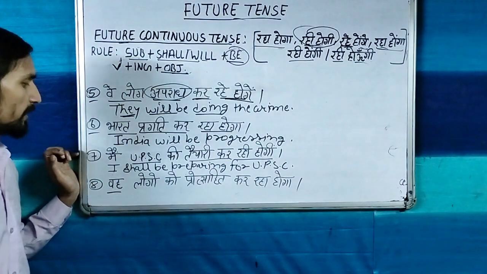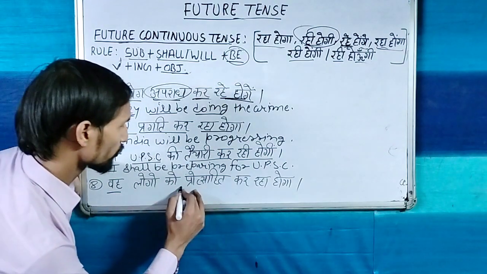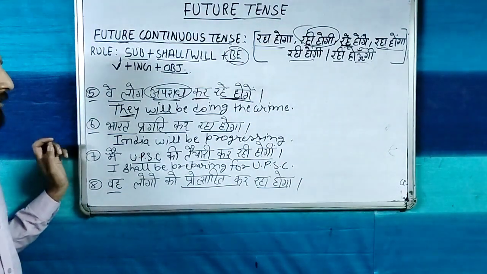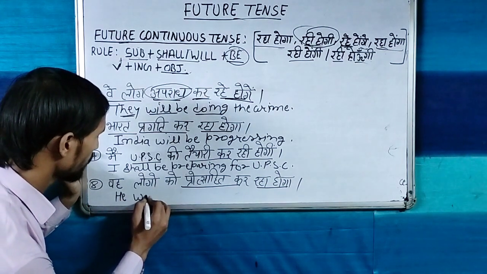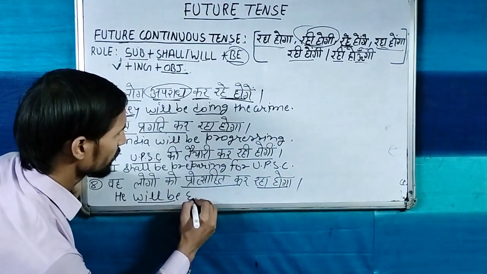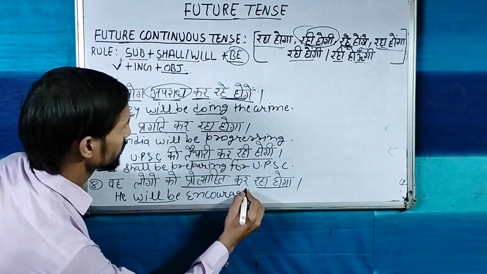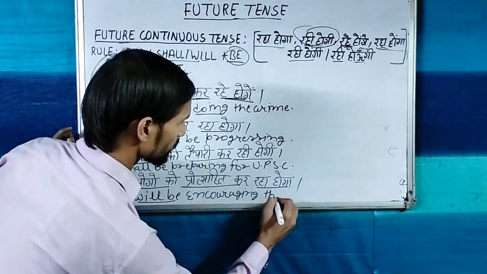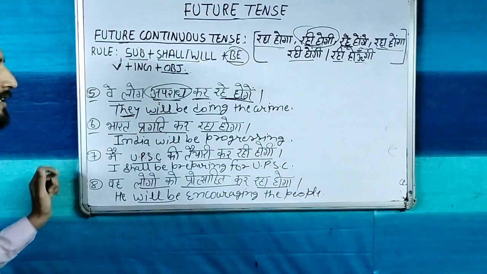Now see the next sentence, वह लोगों को प्रोत्साहित कर रहा होगा. So प्रोत्साहित करना, this is the verb, and रहा होगा word is coming. So this is the identity of future continuous tense. Now let's translate. Subject is he, and after he you will take the helping verb. It means he will be, प्रोत्साहित करना, it's encourage, and with encourage we will use ing, encouraging, लोगों को, the people. He will be encouraging the people.